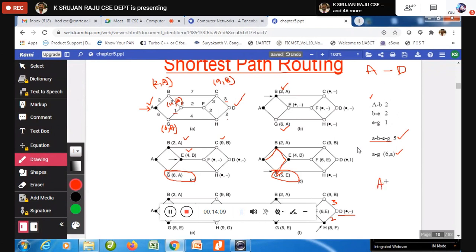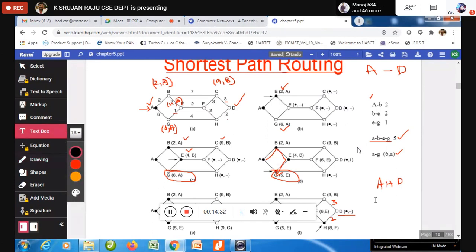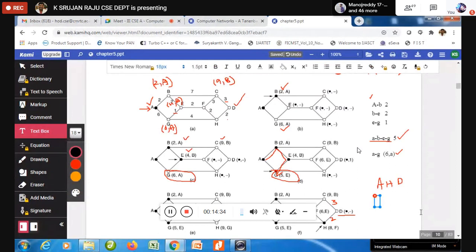A to H. Okay, A to H, so to D. But how are you going to reach H? Via F. How are you going to come to F? Via E. How are you coming via E? B. So now you are going to write it fully. You need to do a backtracking over here. See, the first point is D. You need to reach D. How are you going to come to D? So 8 plus 2, 10.